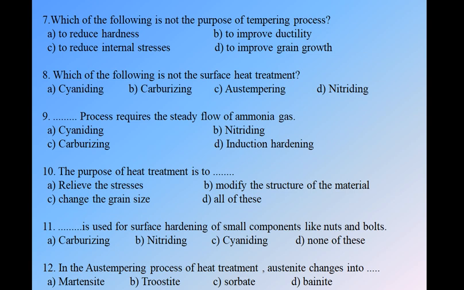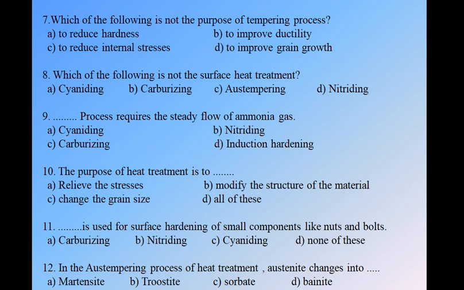To improve the ductility means as we are decreasing the hardness, it will always improve the ductility. Option C, to reduce the internal stresses. As we know, the hardening process is done with a high cooling rate, so it has some sort of retained austenite, some sort of retained stresses. So the tempering process is used to reduce the internal stresses.